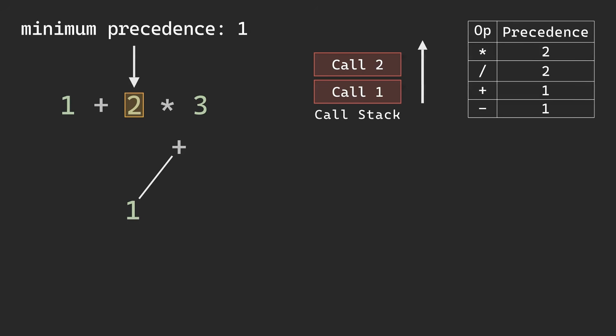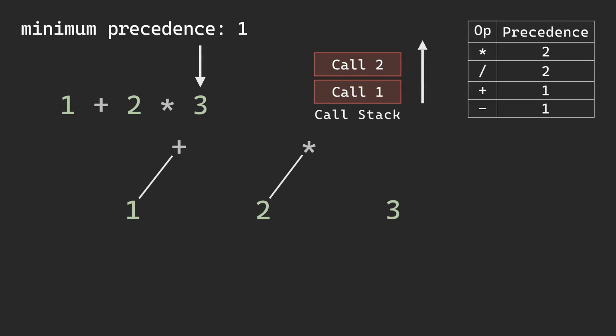We see 2, and treat it as the new left-hand side. Then, we advance and see multiply. This has a power of 2, which is higher than our current binding power of 1, so we recurse again. Now, we see 3. This becomes the left-hand side for this level, but there are no more operators left to advance to, so the loop ends and we return 3 to the caller.